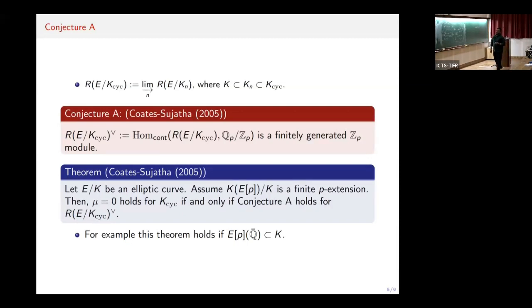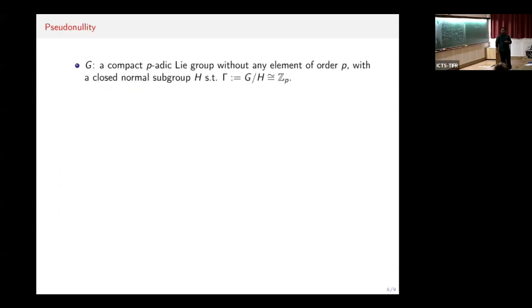Now, next we move on to the setting of the non-commutative Iwasawa theory. More precisely, we consider G to be a compact p-adic Lie group. It has no element of order p, with a closed normal subgroup H such that the quotient G/H, which is denoted by Γ, is isomorphic to Z_p. This is the kind of setting one considers when formulating the non-commutative Iwasawa main conjecture, for example in the paper of Coates, Fukaya, Kato, Sujatha, and Venjakob.